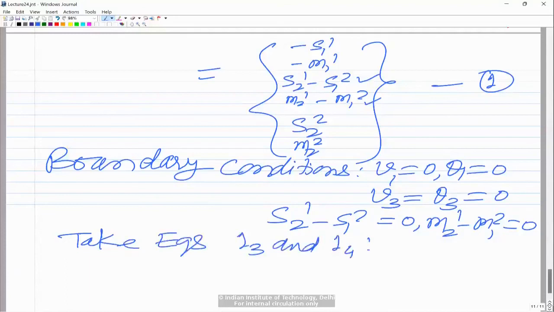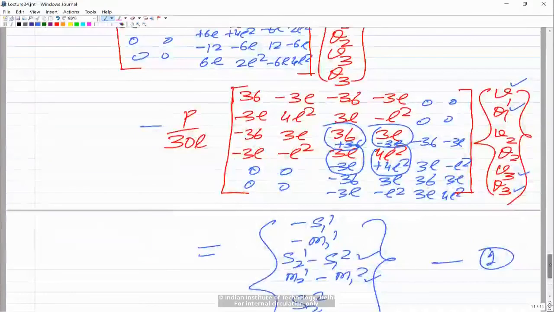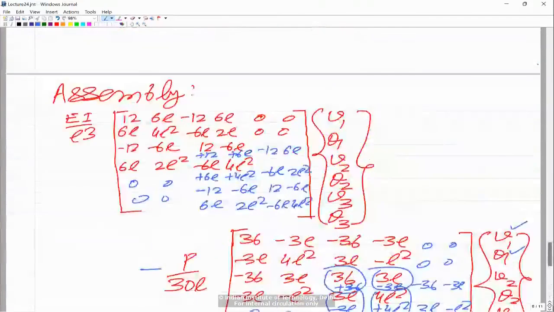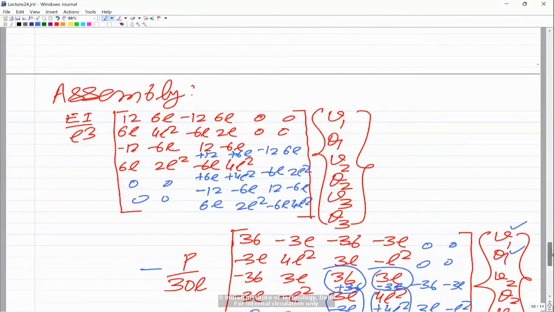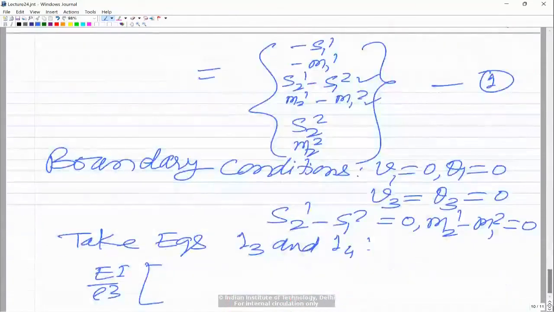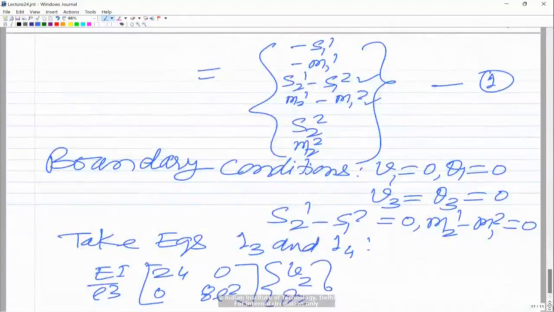Now EI by L cube is common, and when we take the third equation, you have this into v1 which is 0, this into theta 1 which is 0, then this is 24 and 0, and this is 0 and 8L square. So in matrix form you will get 24, 0, 0 and 8L square into v2, theta 2.